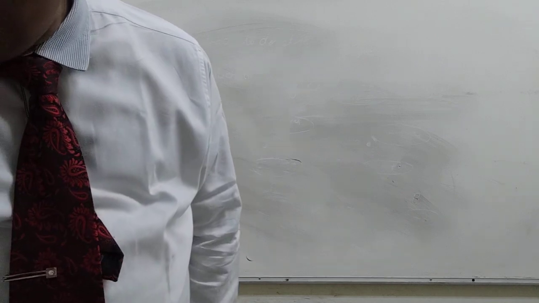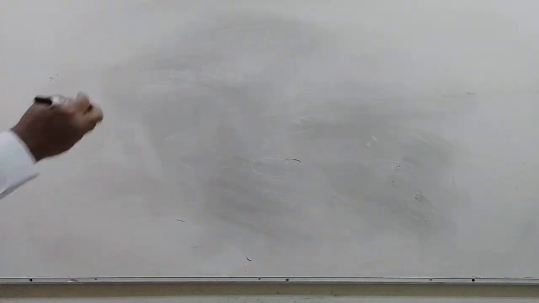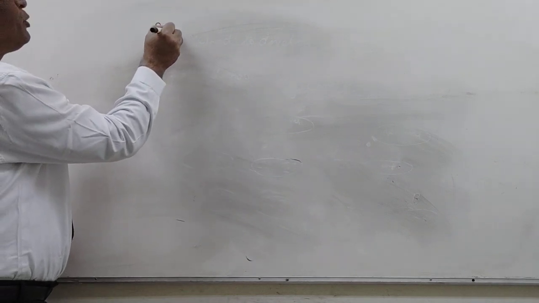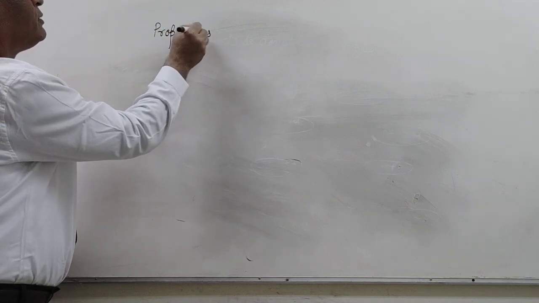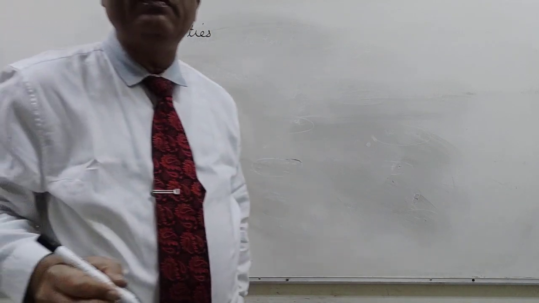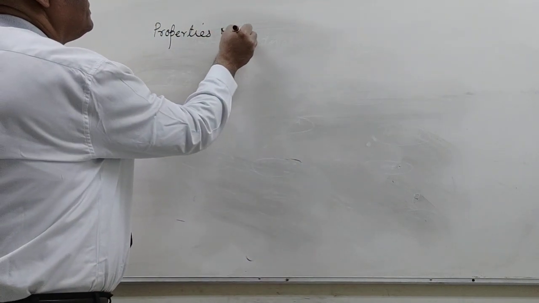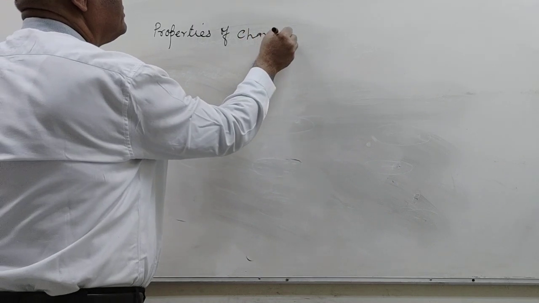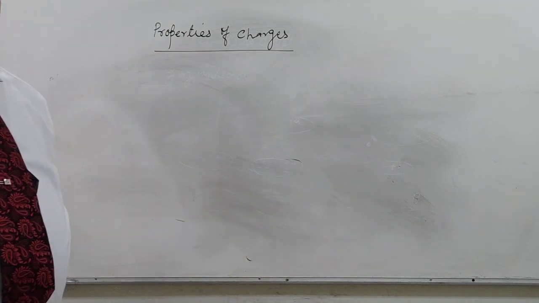Now we are going to discuss properties of charges. Very simple.